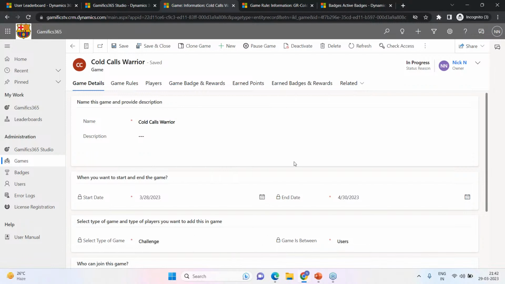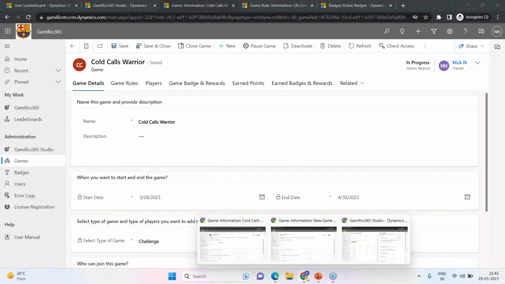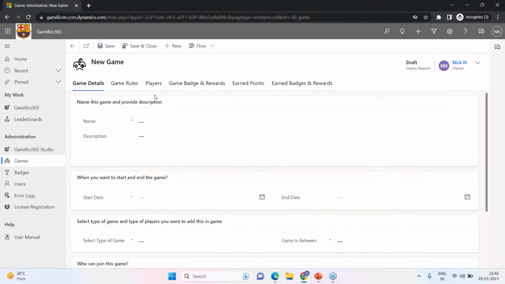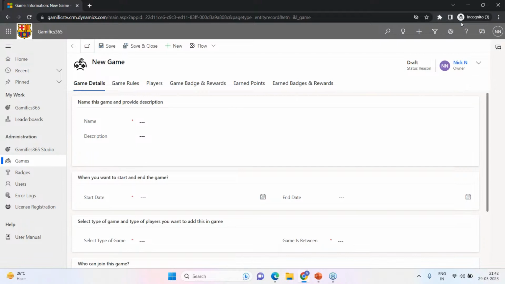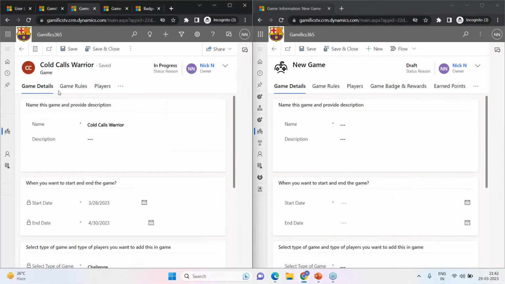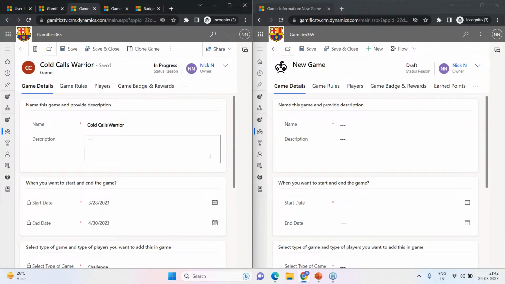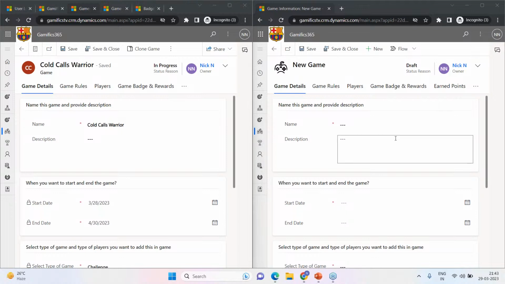So for simplicity as well, what I'll be doing is I've already opened one of the tabs where I've got a blank new game, and I'll be using one of the Windows features that are available. I'm keeping both the screens side by side. So on the left hand side, you can see a game which is already configured, and on your right hand side, we can see the different options that are available when you're configuring a new game.